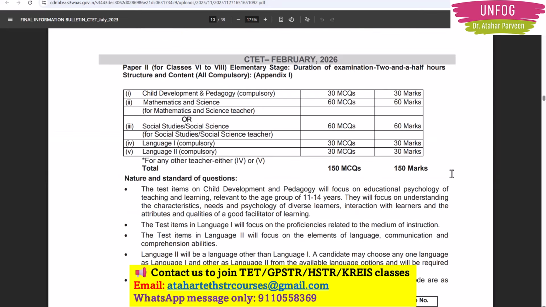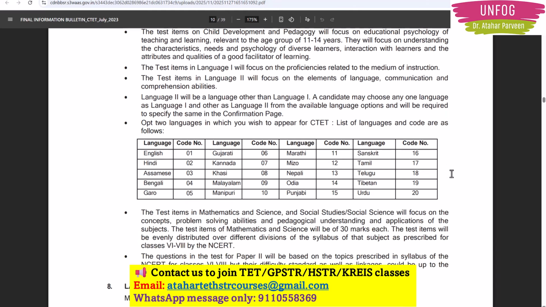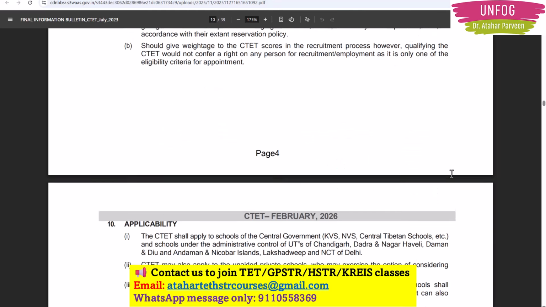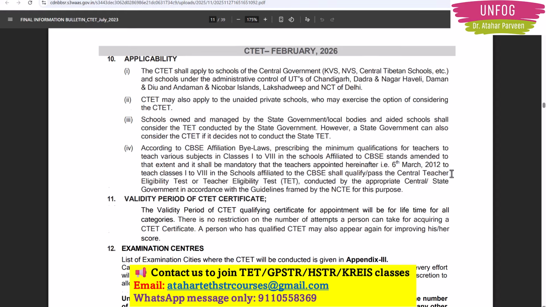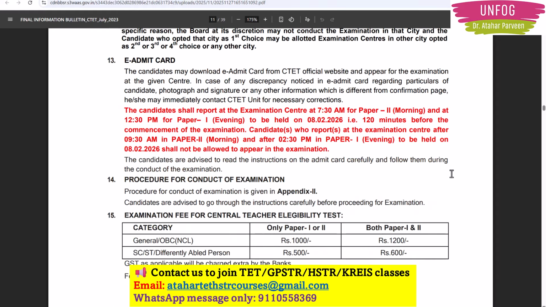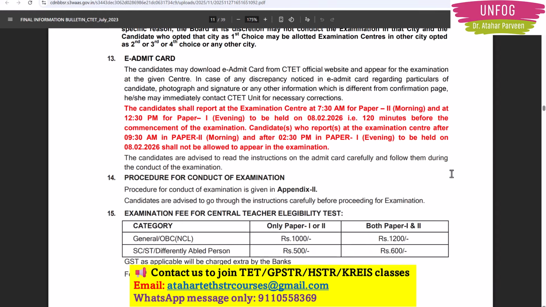Then for paper 2, you have CDP with 30 MCQs, and Maths and Science. Together you have 60 MCQs, in which 30 MCQs are for Maths and 30 MCQs for Science. And you will have Language 1 and Language 2. Total 150 marks will be there. You can choose your language. That thing you can see. As per the rules, it is the same thing every year.